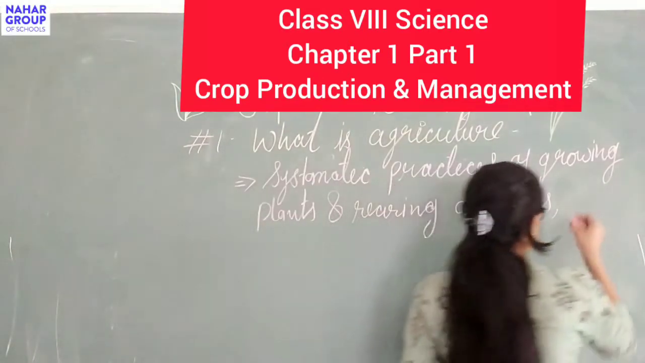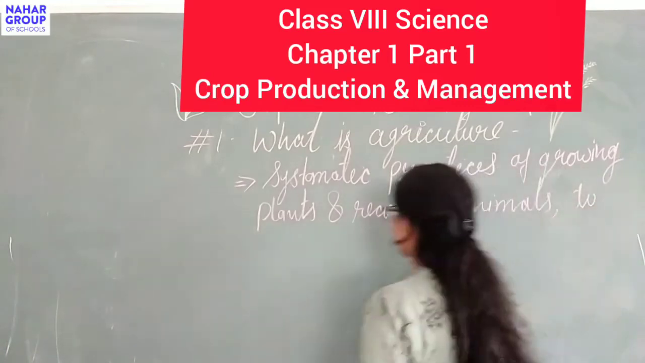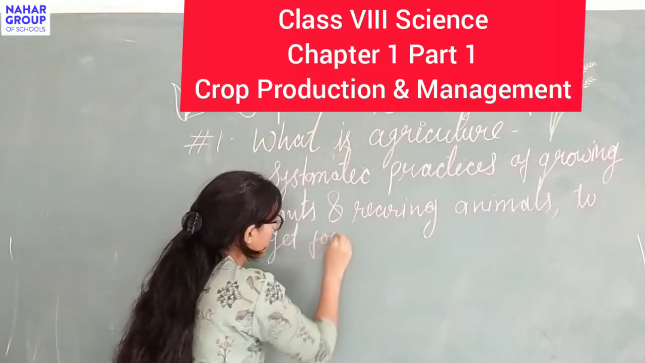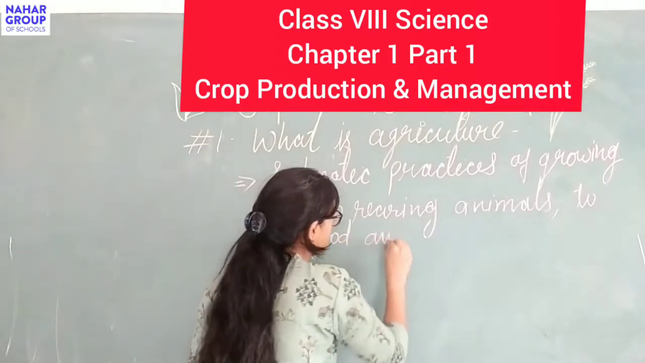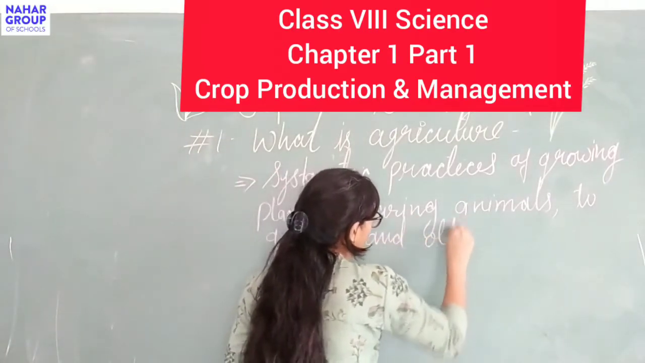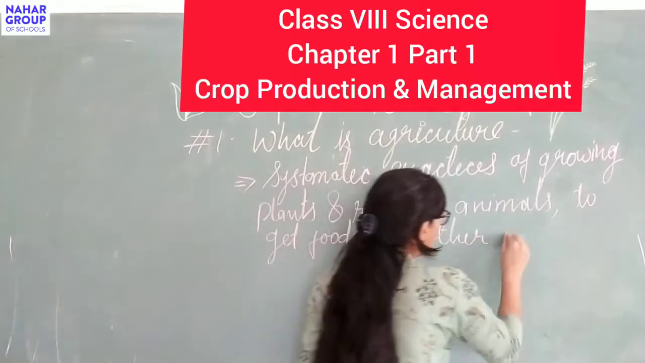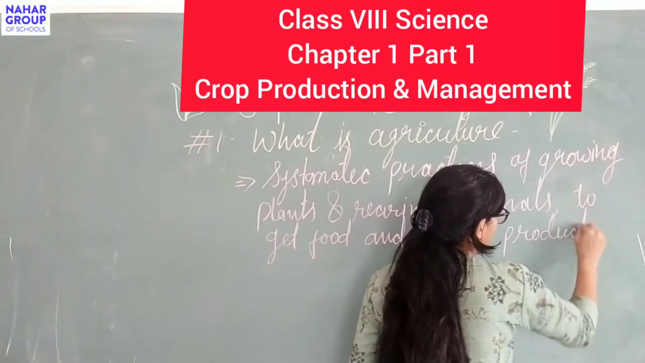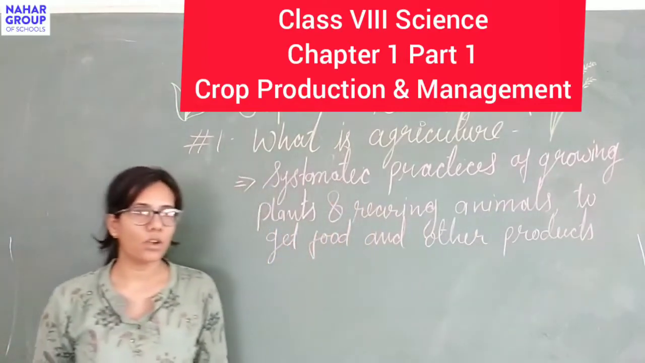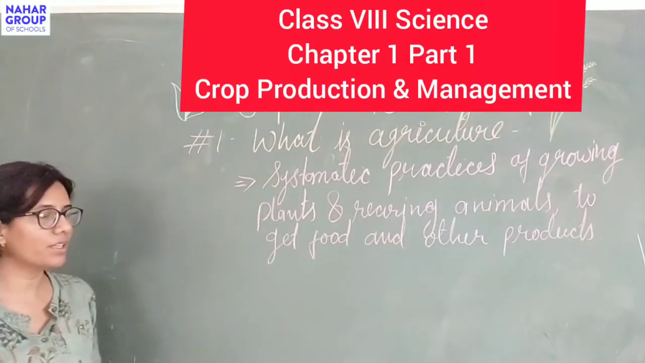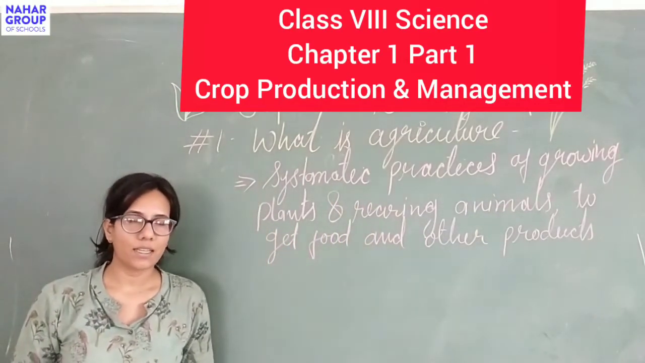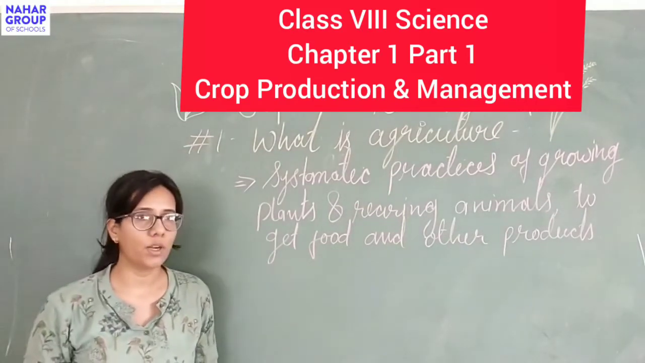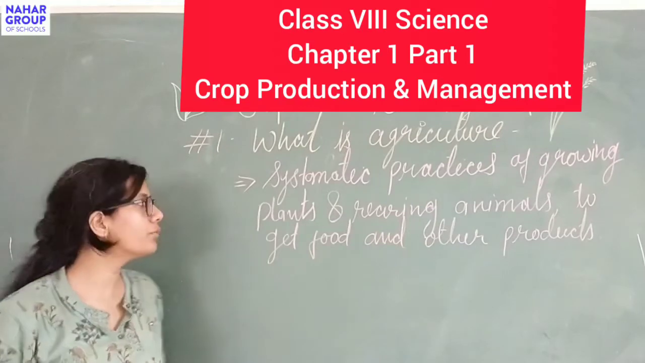So we can write here: to get food and other products. What are these other products? These are the commercial products other than food. For example, we get silk and we get cotton. These are the commercial products which do not come under the category of food.